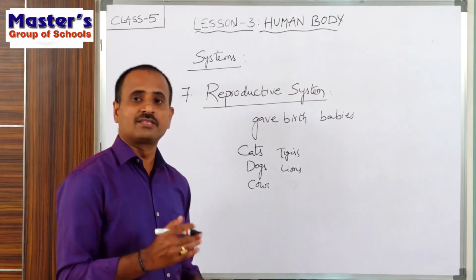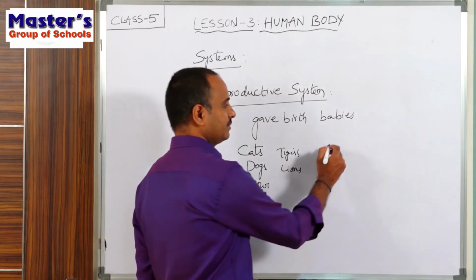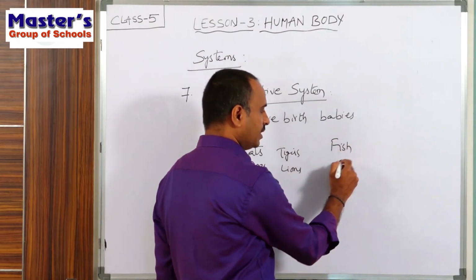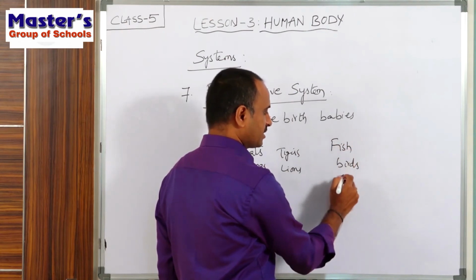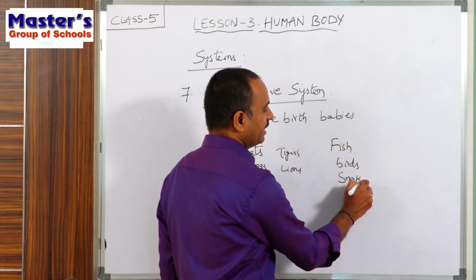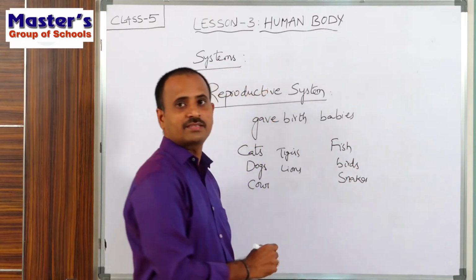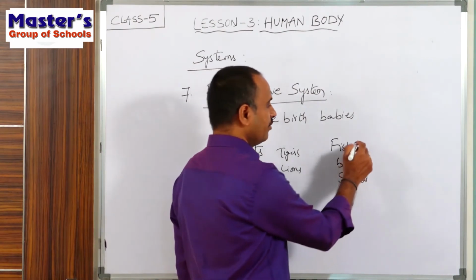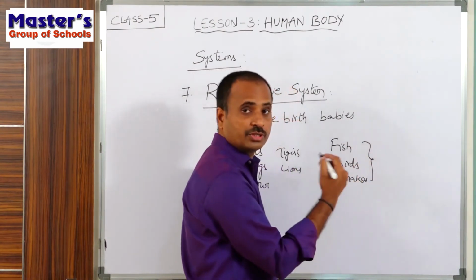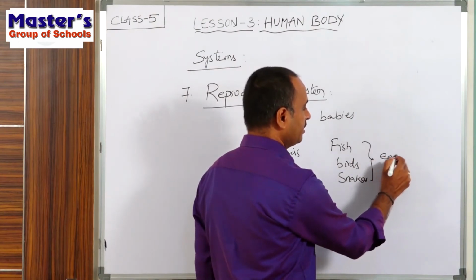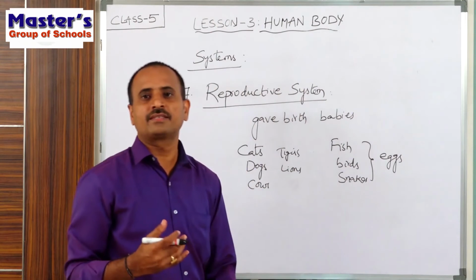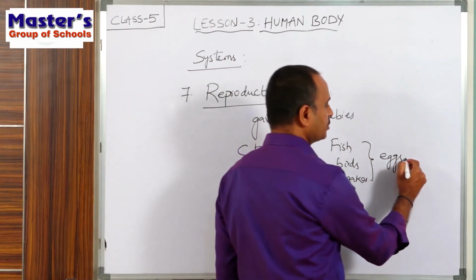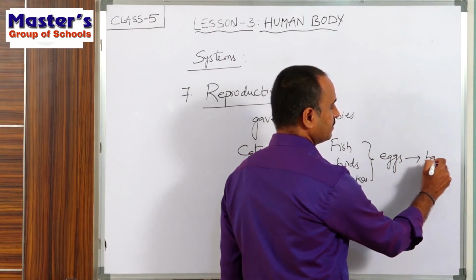Whereas some animals like fish, some birds, and some snakes will produce eggs and they will hatch these eggs, and after some days these eggs will produce babies.